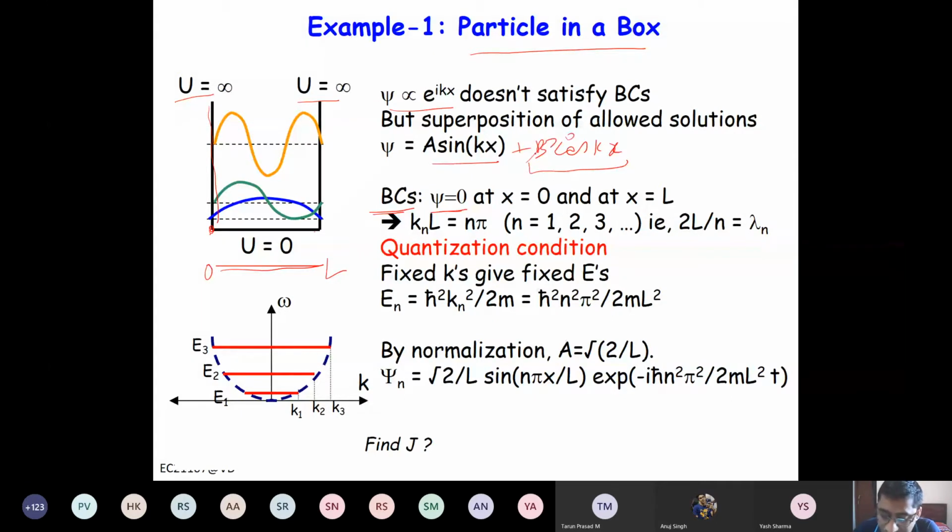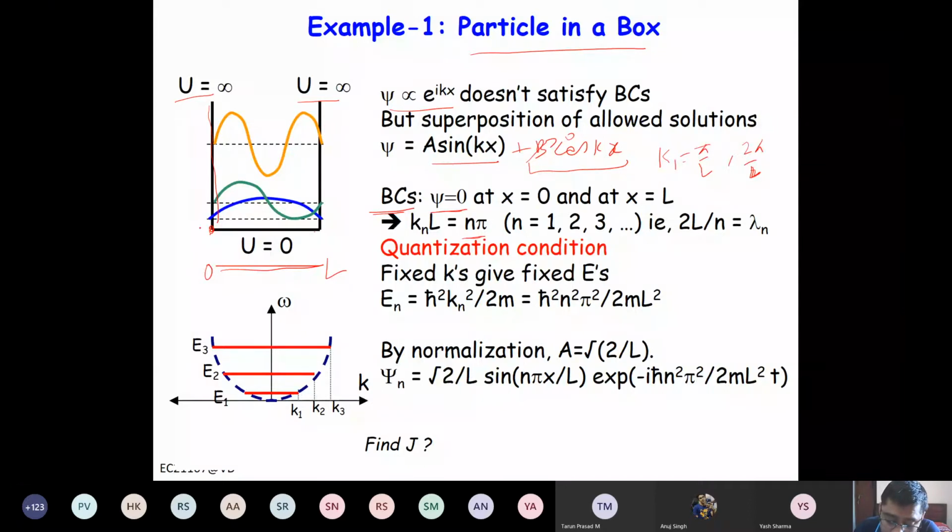Then at x equal to L, a sine kx should be 0, so kL equal to a multiple of pi. So kL is n pi. So n can be 1, 2, 3 like that. So you will get multiple values of k, and those k you can denote as k subscript n. So k1 will be pi by L, k2 will be 2 pi by L, right? So you will have a number of solutions, and you can also plot those waveforms psi.